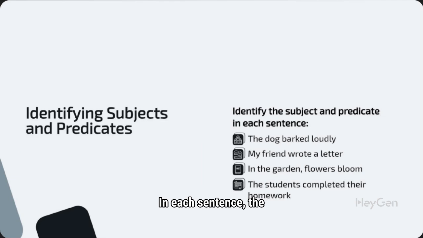In each sentence, the subject is who or what the sentence is about, while the predicate tells what the subject does. For example, in "The dog barked loudly," the dog is the subject, and "barked loudly" is the predicate. Identifying these components is crucial for understanding sentence structure.